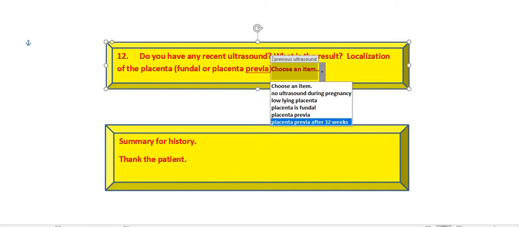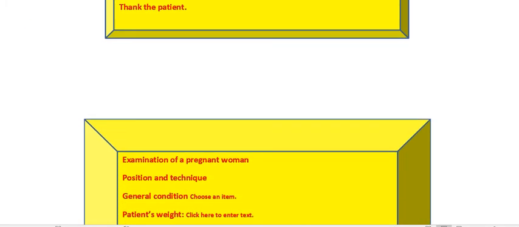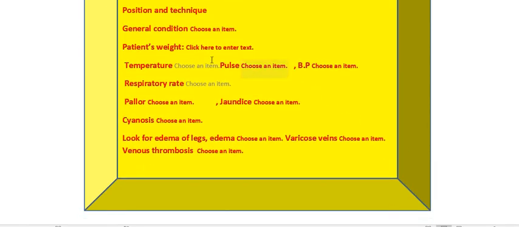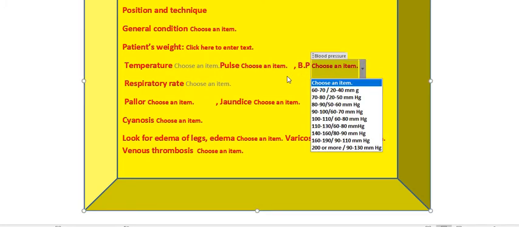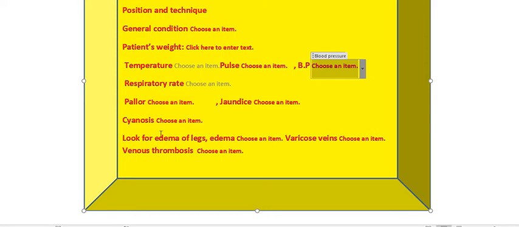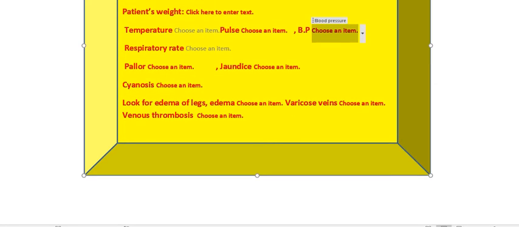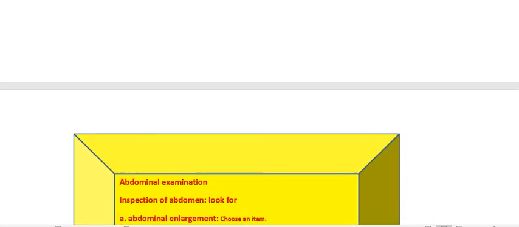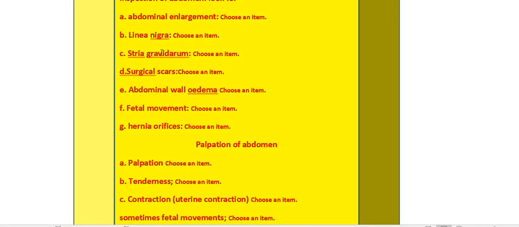And we shift to examine the patient: the general condition of the patient, the weight, the pulse and blood pressure, and the respiratory rate, whether she has pallor, and whether she has leg edema or not. Then we shift to abdominal examination. We look for abdominal enlargement, edema of the abdominal wall, fetal movements, and then we palpate the uterus.